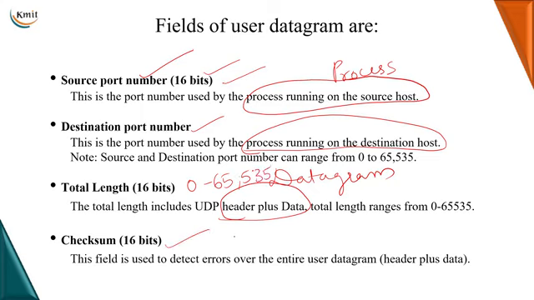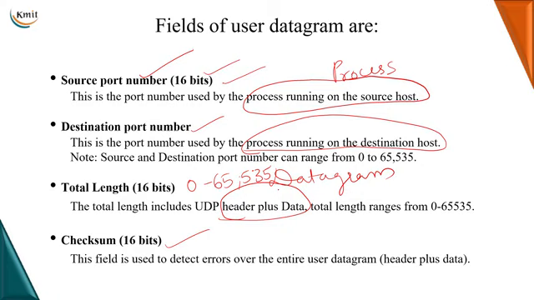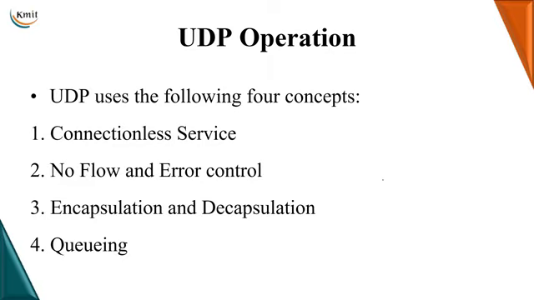Checksum. As I told you, it provides limited error checking, that is, limited error detection using the concept of checksum, which we have already studied. And this checksum detects errors over the entire user datagram, the header as well as the data. Now, let us look at the UDP operation. UDP, as I told you, doesn't provide any connection. It's a connectionless service. Because it's a connectionless service, you cannot guarantee reliability. It doesn't provide any form of flow control or error control except for the checksum.